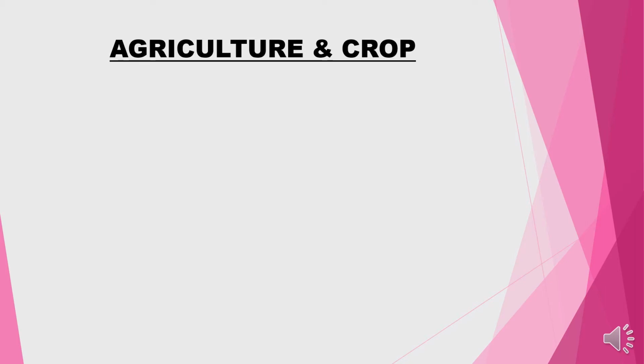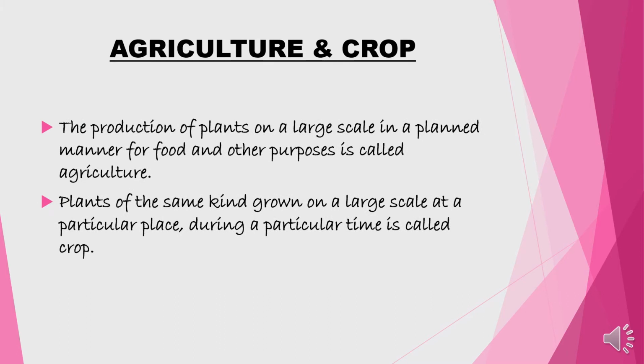Agriculture and crop. We should first understand what we mean by agriculture and what a crop is. The production of plants on a large scale in a planned manner for food and other purposes is called agriculture. That is, when plants are produced on a very large scale, in fields, in a well planned manner to obtain food or for other purposes, it is called agriculture.